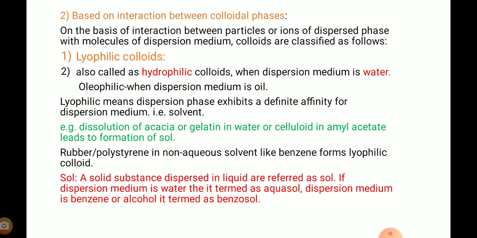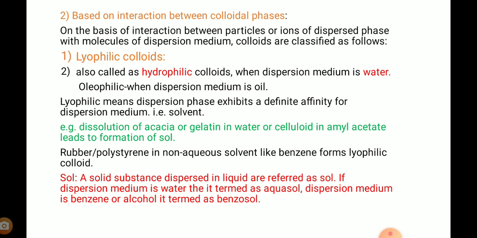that is, the solvent. For example, dissolution of acacia or gelatin in water, or cellulose in amyl acetate, leads to formation of a sol. Other examples are rubber or polystyrene in non-aqueous solvents like benzene, which form lyophilic colloids. What is the meaning of sol?